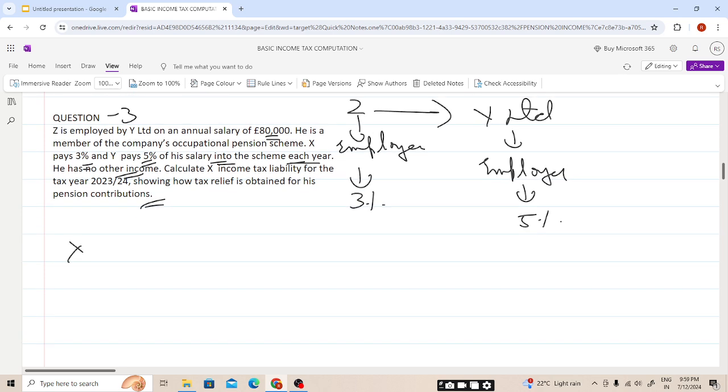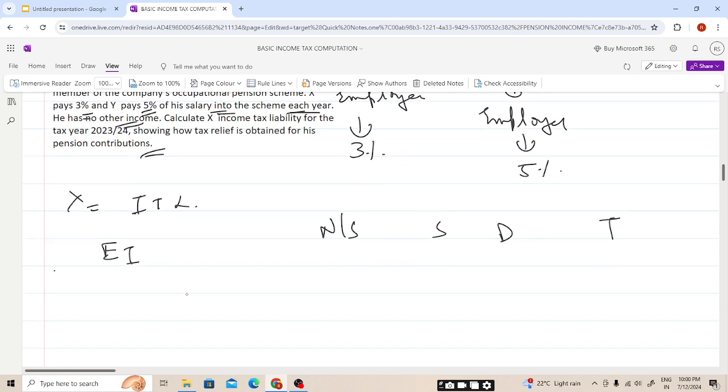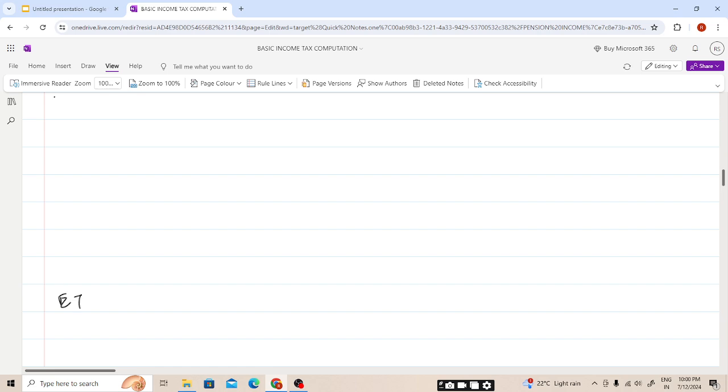So for X, we need to calculate the income tax liability: non-saving, saving and dividend, and this will be the total. So he is an employee. Employment income less... how will we be calculating the employment income, students? Employment income, note number 1, salary, no other income.